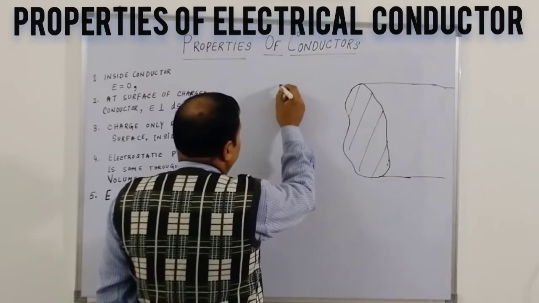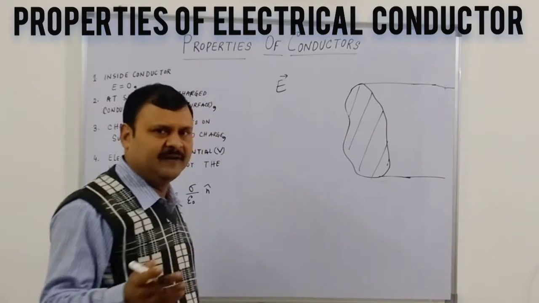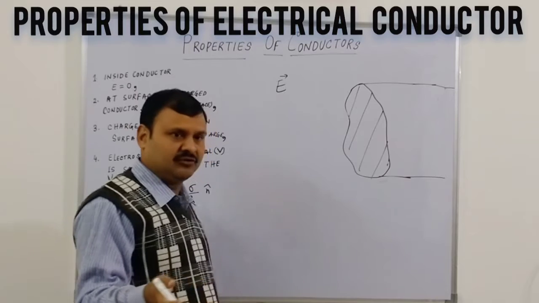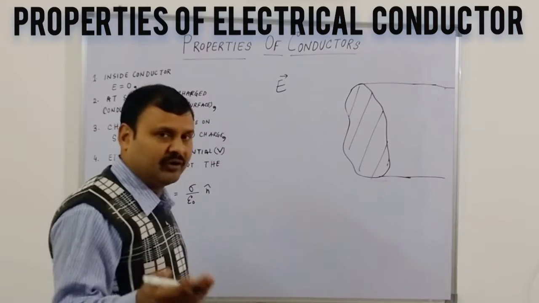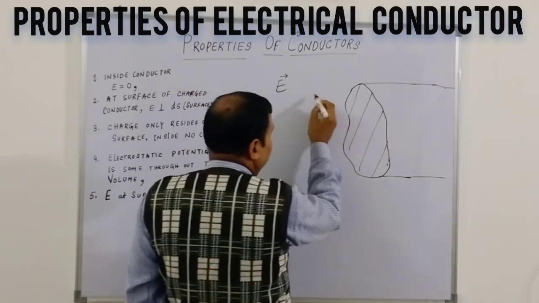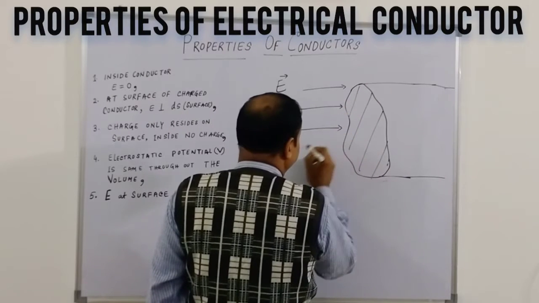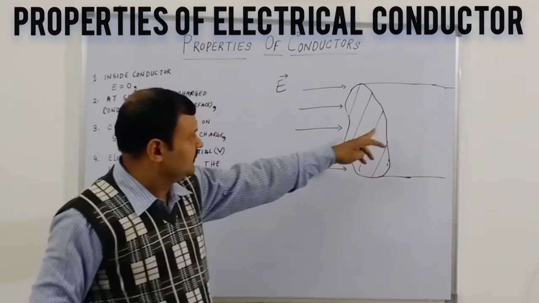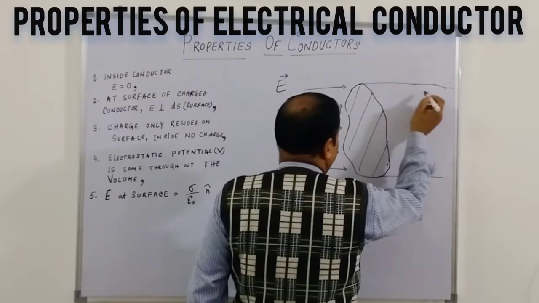Suppose I expose this metal to an external electrical field E, created by any source. I will come to that later and discuss how the capacitor and all this electrical field would be created, uniform, non-uniform, all these things. The source may be anything. The electrical field was already there, then we brought this conductor and put it inside the electrical field. So what will happen in it?